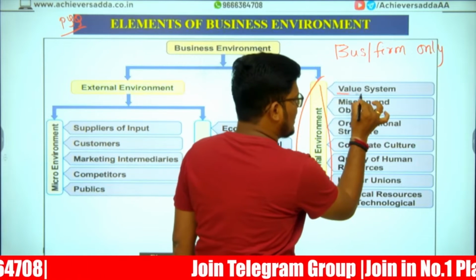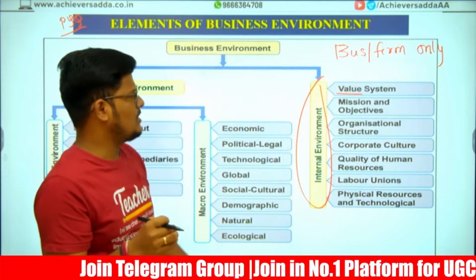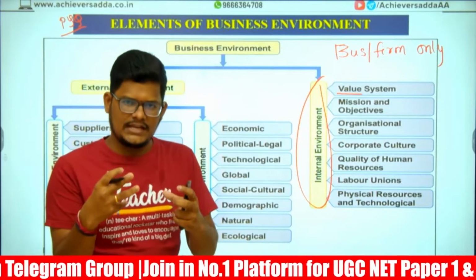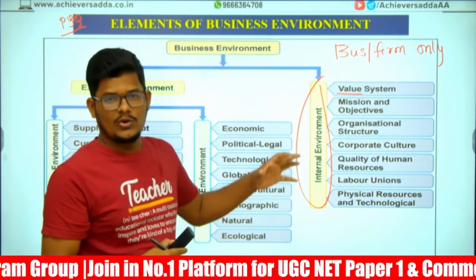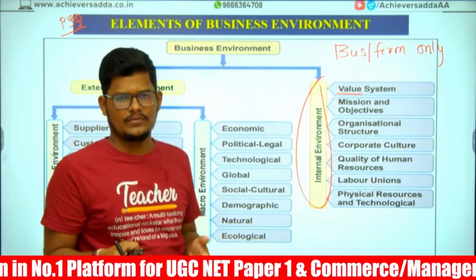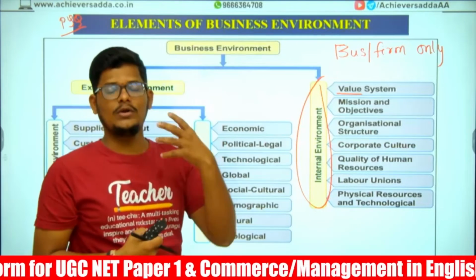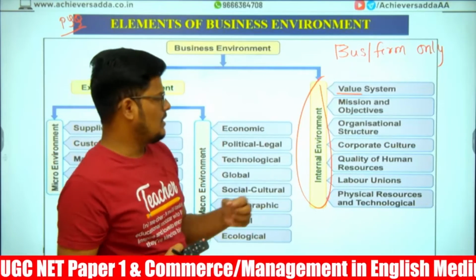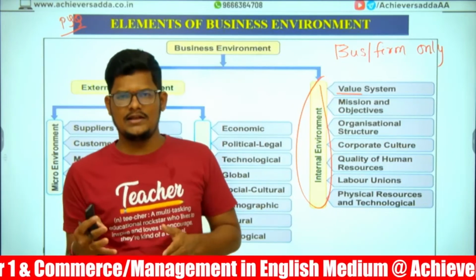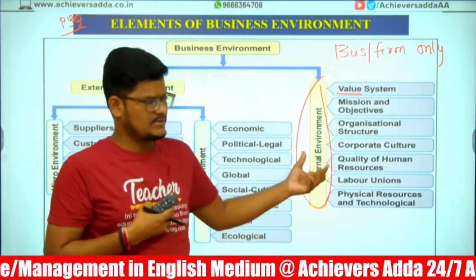Those are your value system, what you follow in your business, your mission, your vision, and your objectives of the business. Your organization, your own company organization structure, how the hierarchy is from top to bottom, your own culture of the business, and your own human resources quality: skilled, unskilled, semi-skilled, that quality of your employees.